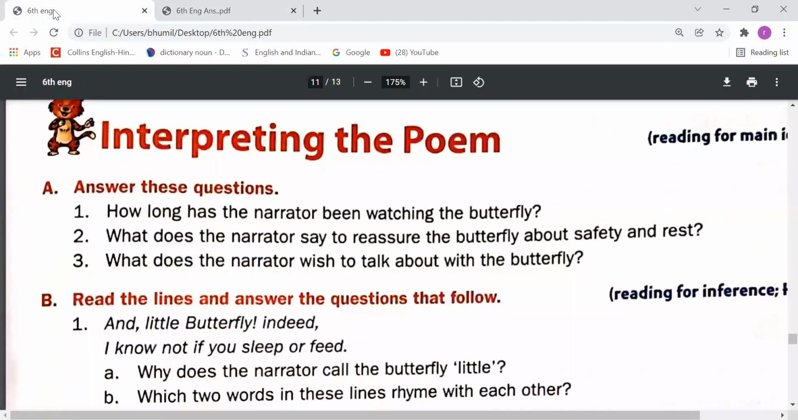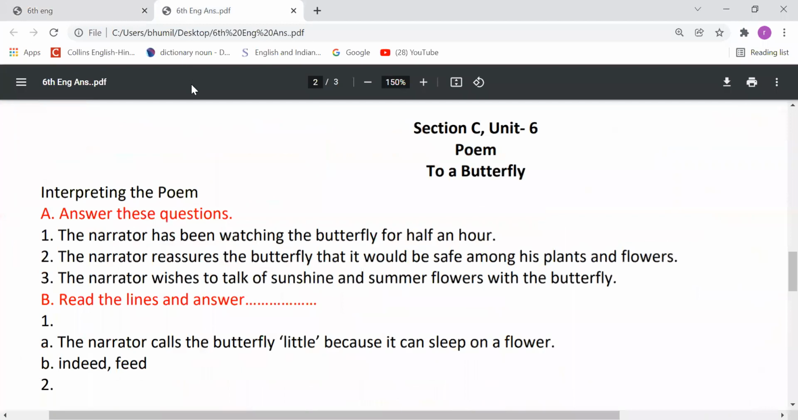What does the narrator wish to talk about with the butterfly? So, what is the narrator's desire regarding talking with the butterfly? We know the answer, and we need to write this. The narrator wishes to talk over sunshine and summer flowers with the butterfly. Right? Come on, the next question.